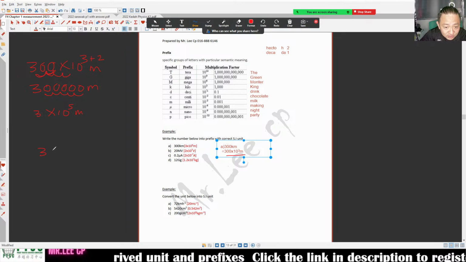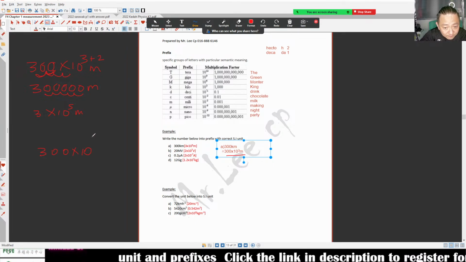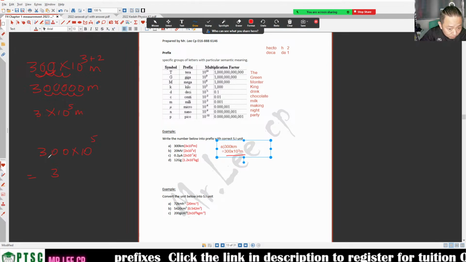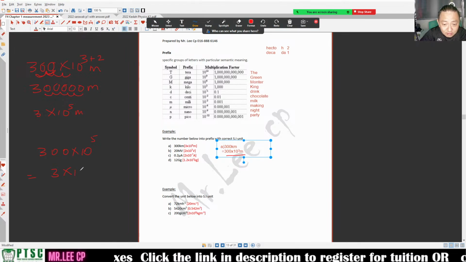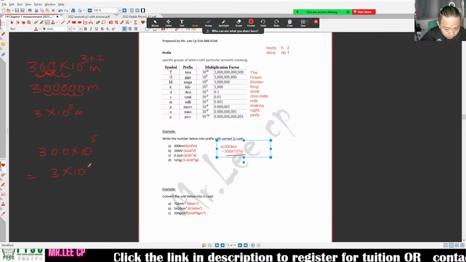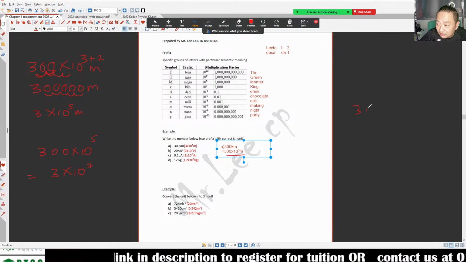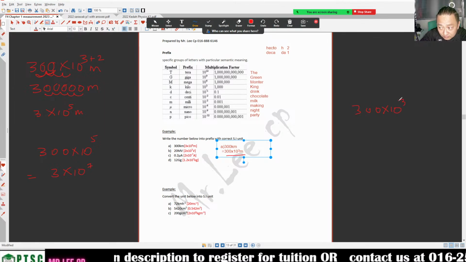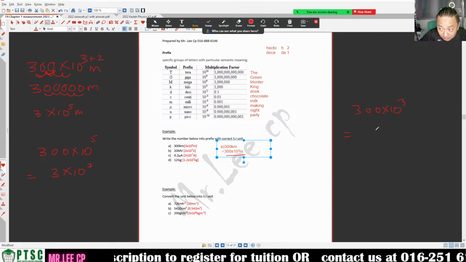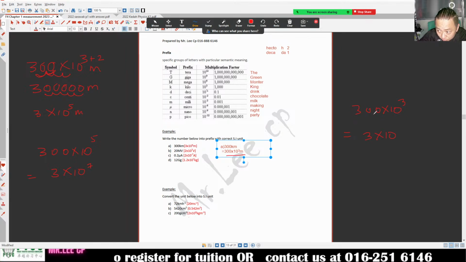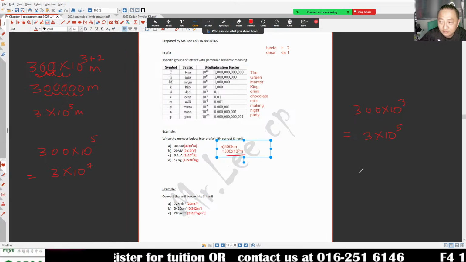So 300 times 10 power 3: the front becomes smaller, the back becomes bigger. Bigger means plus 2. 300 becomes 3 times 10 power, you add 2, so it becomes 5.